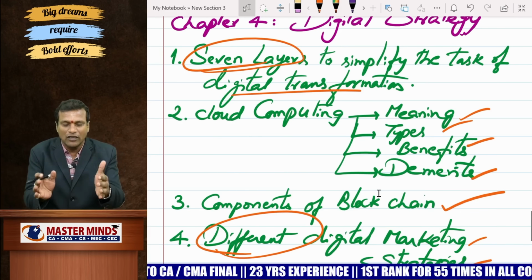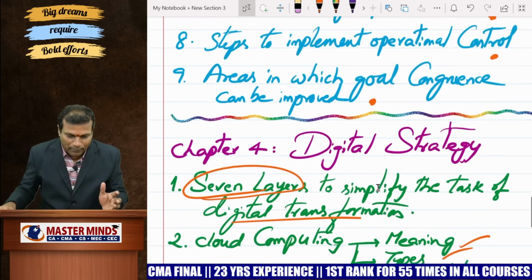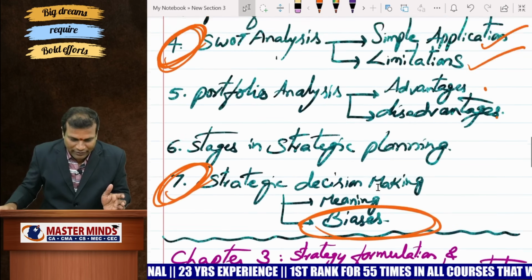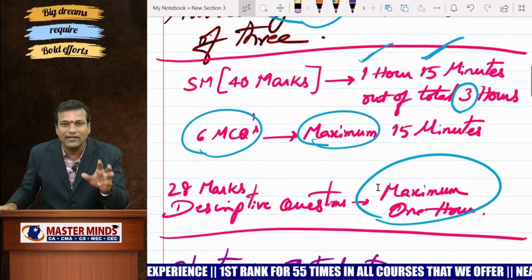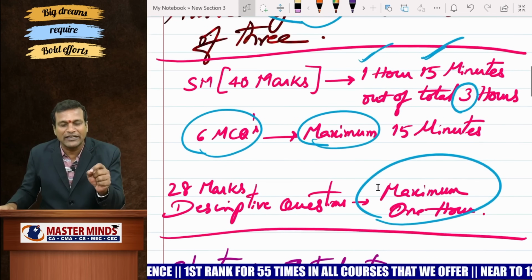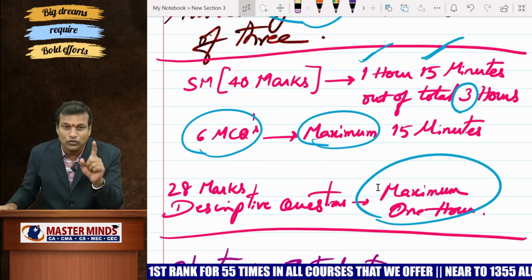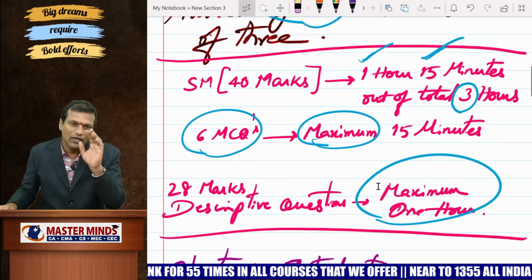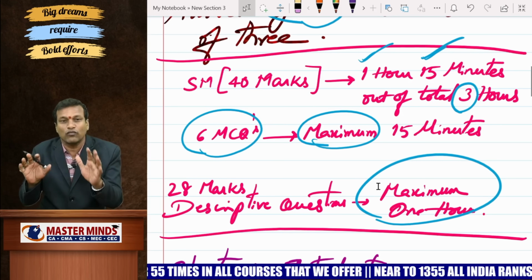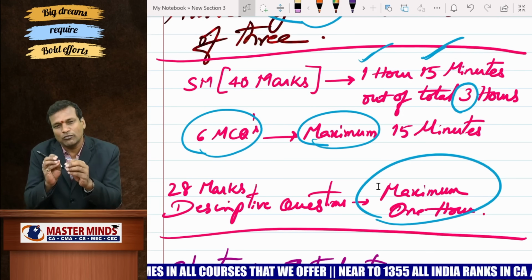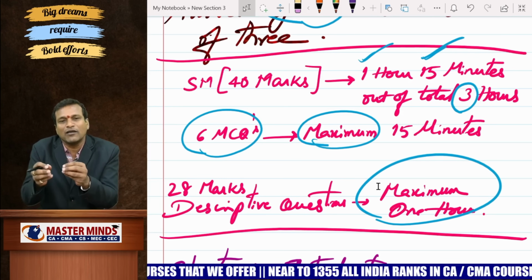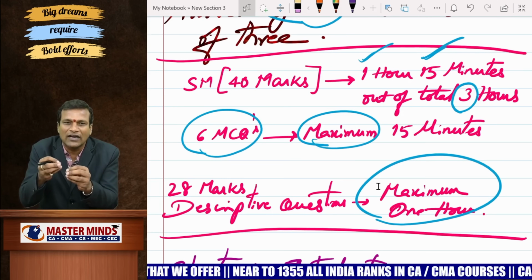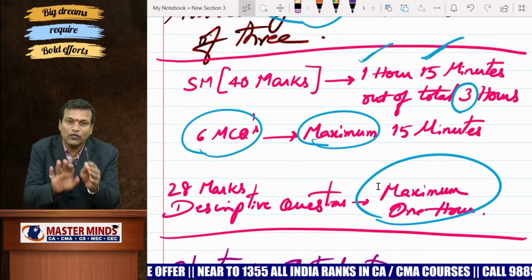Have you understood this one? In this way, you can plan your preparation one day before examination. Have you understood this one? One final word from my side is again 3 hours exam, 15 minutes MCQs for SM, MCQs 15 marks, SM descriptives you have to spend 1 hour if you are good with OM. If the OM paper seems to be a bit difficult for some students, they can spend more than 1 hour, or 1 hour, 1.5 hours for SM also if they are good with SM.